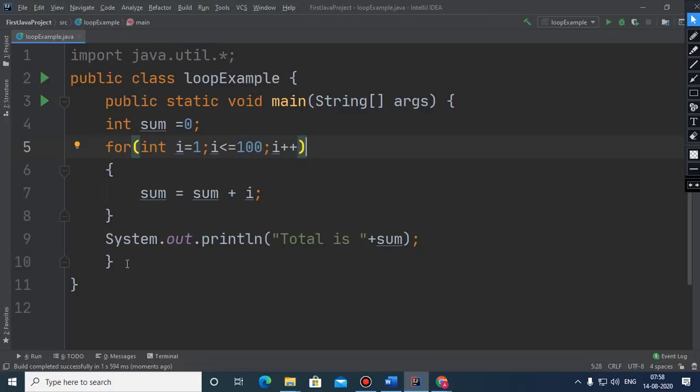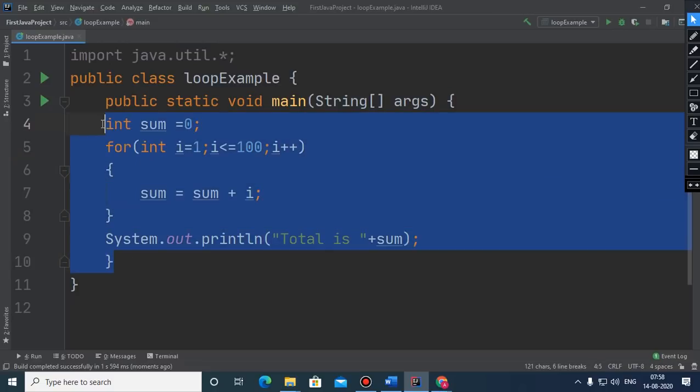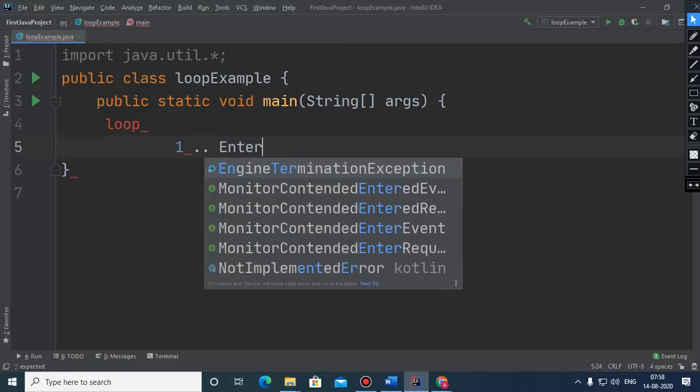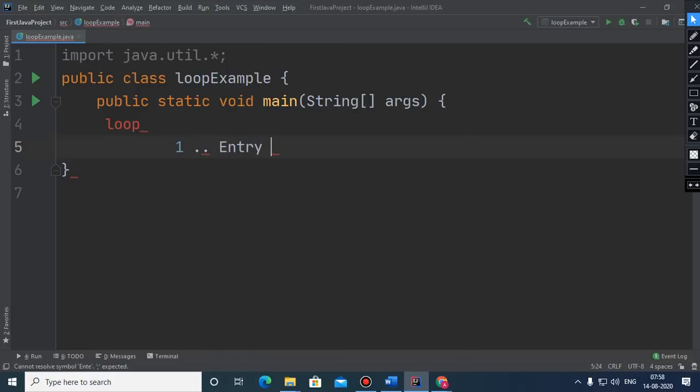And if we talk about loops, the loops are of two types. The first type is entry control loop, and the second type of loop is exit control loop.